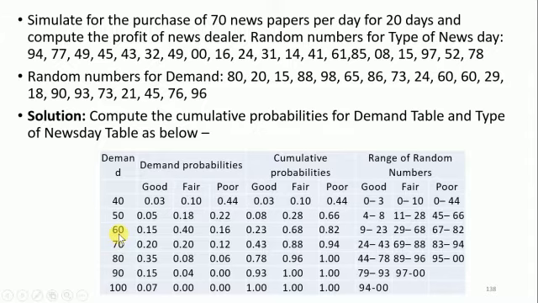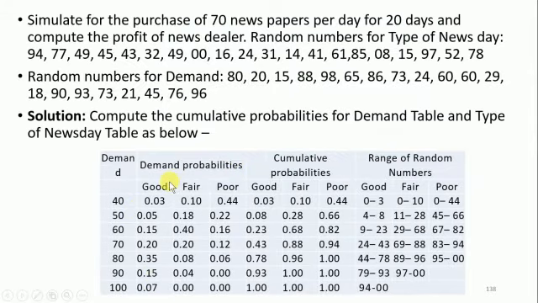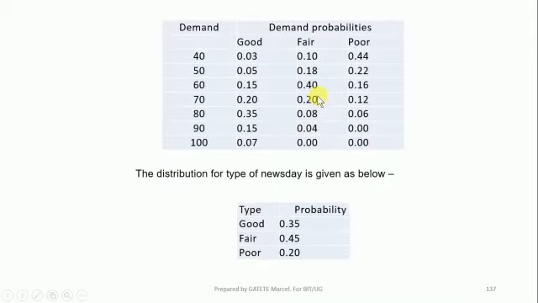So what is the demand probability? The demand probability we will calculate like this here. You have to copy all of this. Demand probability for good has been given previously here. So you check, it is the same as in this table. It is also the same.